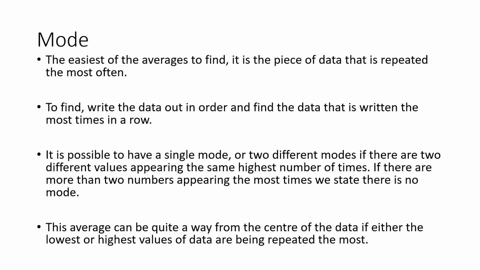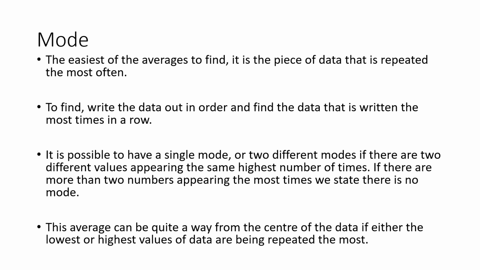The mode. The mode is the easiest of all the averages to find. It is basically the number that is repeated the most often within your data set. To find it, write your data in order from smallest to largest, and you will easily pick out the number that has been repeated the most often.